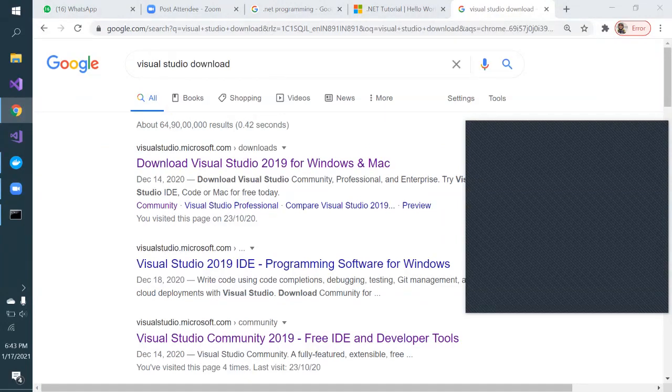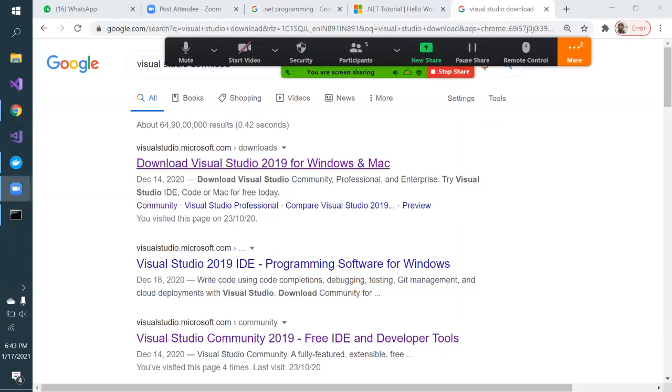Earlier there was a limitation that you could write .NET programs only for Windows, but 3-4 years back, Microsoft made .NET cross-platform. You would have heard that earlier Java was cross-platform. When a language is cross-platform, you can build and run it on any kind of operating system. So that is one of the updates.